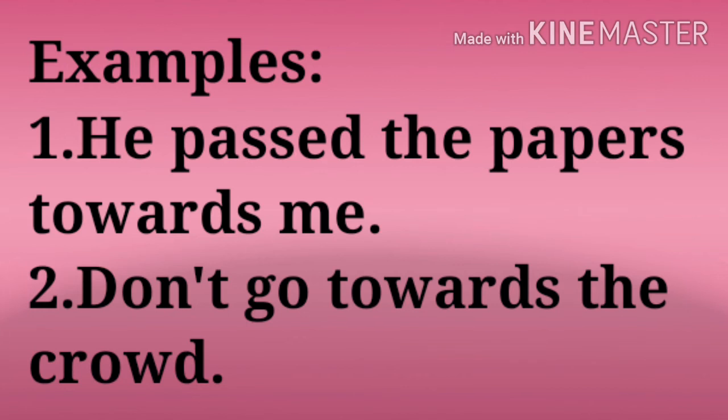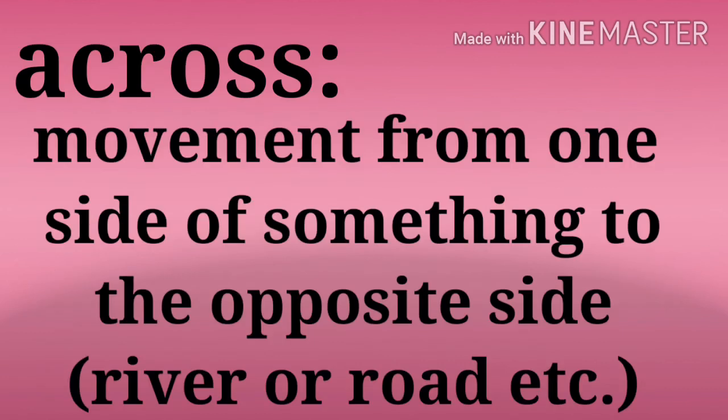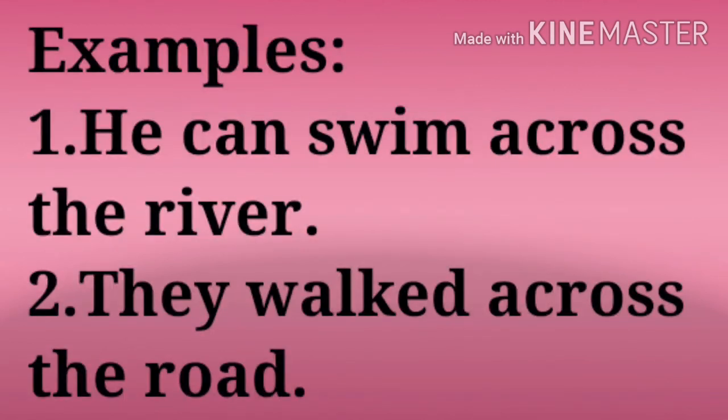Our next preposition is across. Across shows movement from one side of something to the opposite side. Generally, it is used with river or road, etc. For example, he can swim across the river. They walked across the road. In these examples, the person is crossing the river or crossing the road.